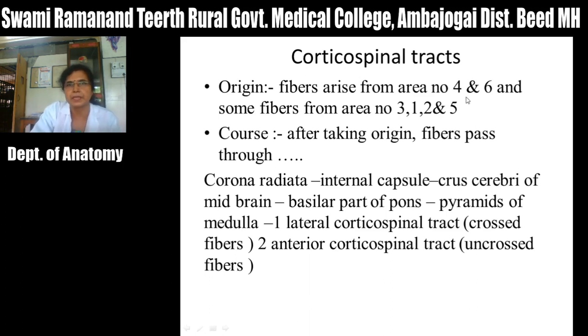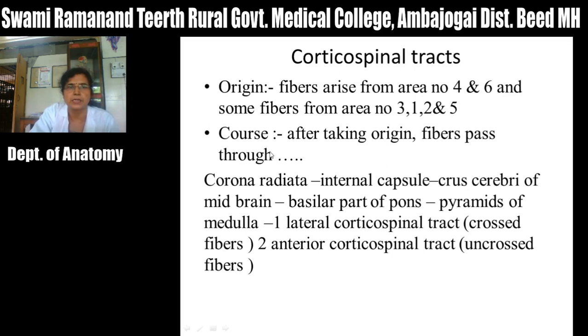motor area in the cerebral cortex, which is situated in the precentral gyrus, and the premotor area, that is area number 6. And some fibers also arise from area number 3, 1, 2, that is the primary sensory area, and also from area number 5. So one third of fibers arise from area number 4, one third arise from area number 6, and the remaining one third arise from sensory areas. So this is the origin.